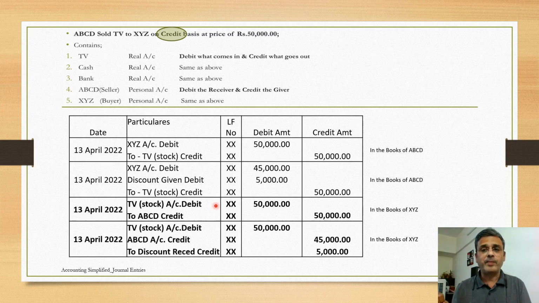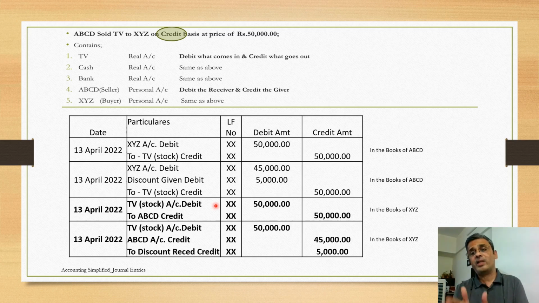TV has come in, that remains the same, real account, debit what comes in, debit TV account, that is stock account 50,000 rupees. Now cash has not gone out, he has bought the TV on credit, so he would credit ABCD's account. Why? ABCD is a personal account. The rule of the personal account is debit the receiver, credit the giver. In this case, ABCD is a giver, so give credit to ABCD.